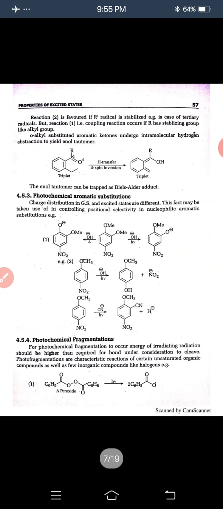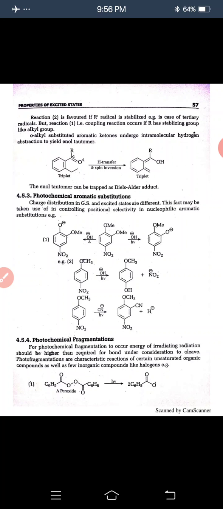The radical abstracts an H atom from the solvent. This converts into R2CHOH. Reaction two is favored if R' radical is stabilized, as in the case of a tertiary radical, but reaction one, the coupling reaction, occurs if the R alkyl group has a stabilizing group like an alkyl group.